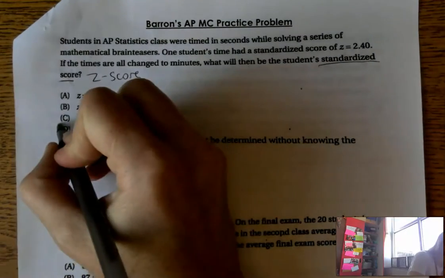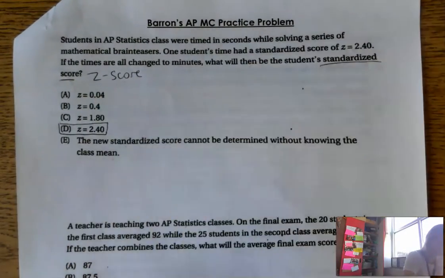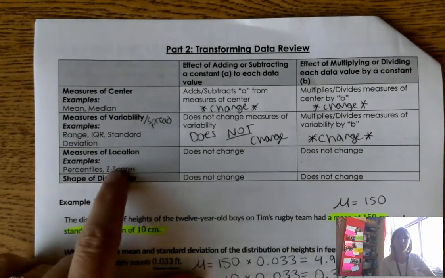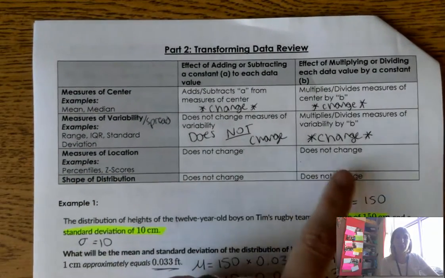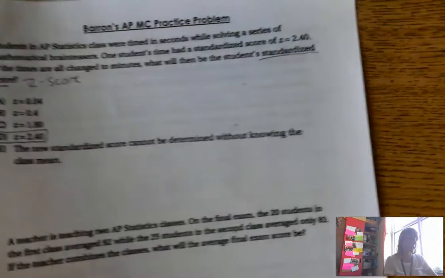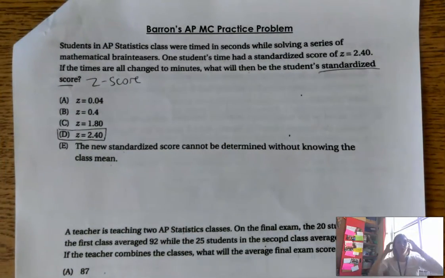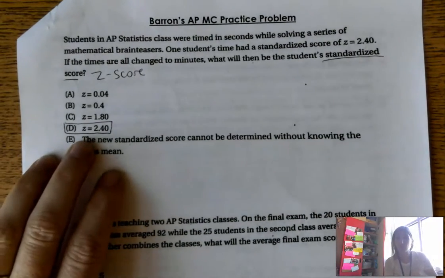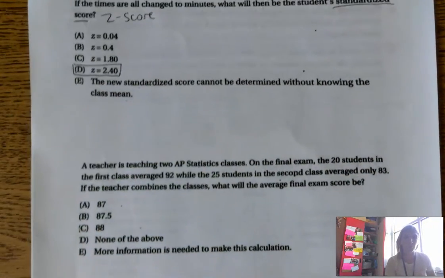All right, I hope you said D. It doesn't change. Remember, on this chart back here, our measures of location, our percentiles and z-scores, don't change when we change all the underlying data. And that's because it tells us where that data point is within a certain distribution. So when I convert all the times to minutes, he's still going to be 2.4 standard deviations above the mean. All right, so z-scores don't change when we transform the distributions.